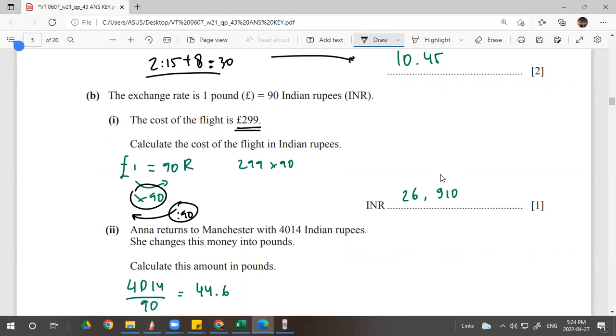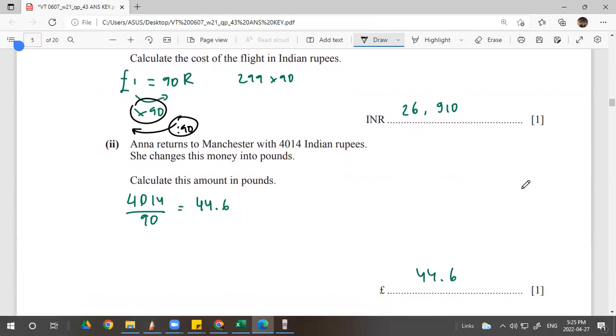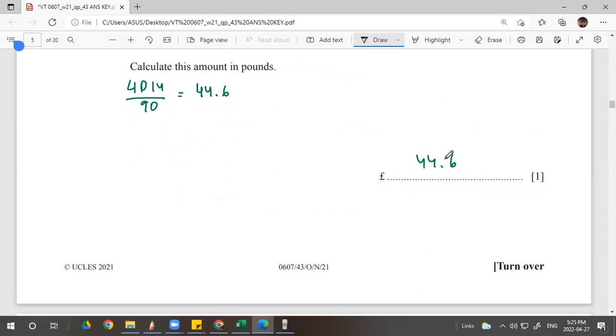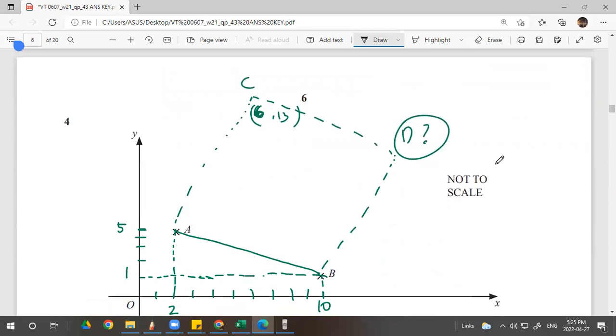26,910. Now, Aina returns to Manchester with 4,014 Indian rupees. So she returned to Manchester. So she needs to do the exchange from her rupees to pounds, right? From rupees to pounds, divide by 90. This is quite simple. So just the rate. Don't switch the multiplication. Okay, next.